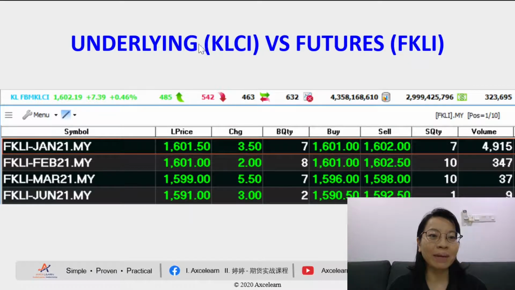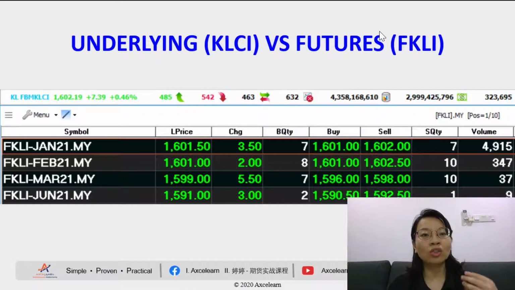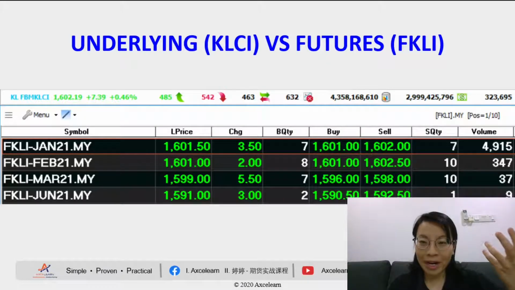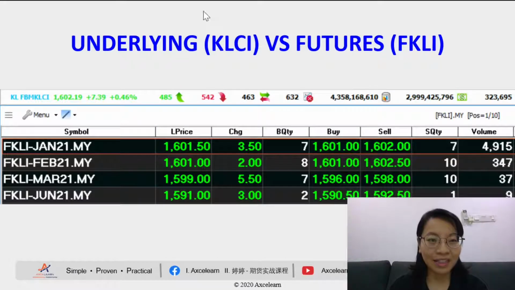So in a way, for example, the underlying is our parents or our mother, and the futures will be the kids. We derive from our parents and we are the kids. So we are the futures products. Our underlying market is the KLCI. So, applying it to the actual market.